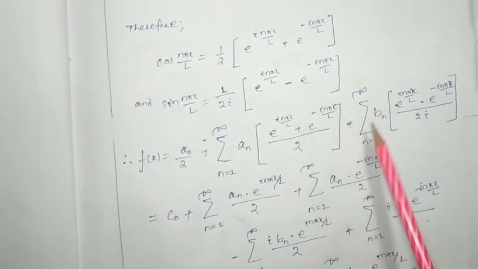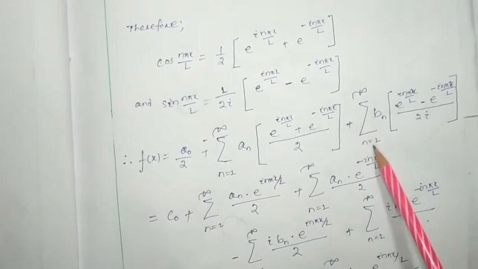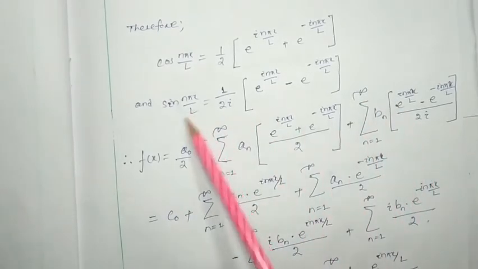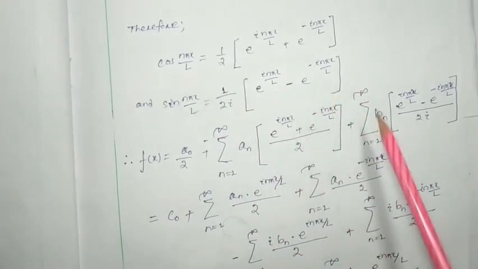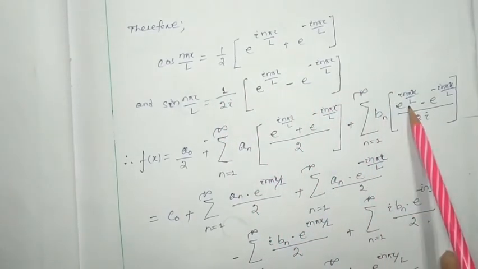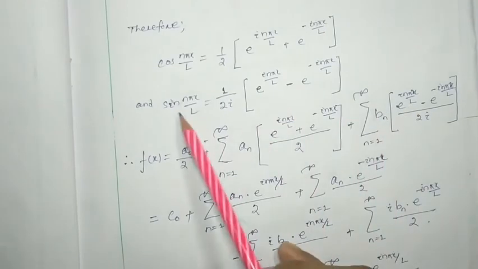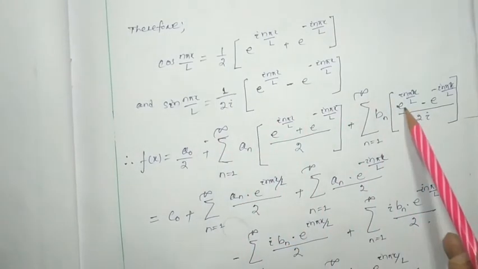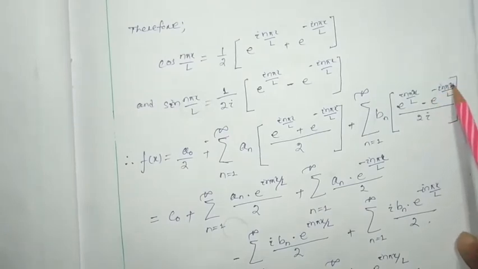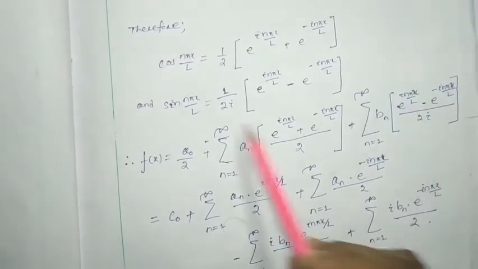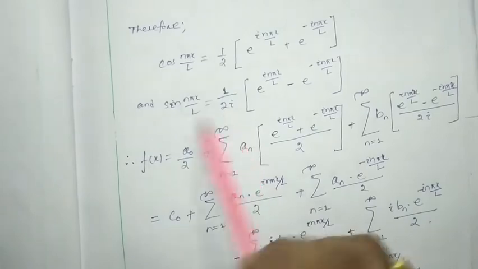Plus summation over n equal to 1 to infinity bn sin(n pi x by L), and sin(n pi x by L) is nothing but this much. Same thing I have just substituted instead of sin(n pi x by L). So it will be e to the power i n pi x by L minus e to the power minus i n pi x by L divided by 2i. Okay.